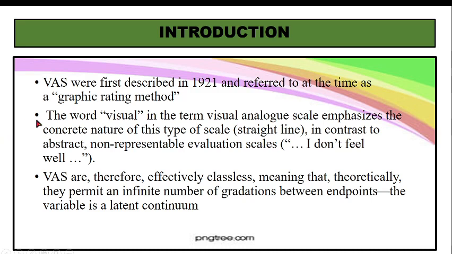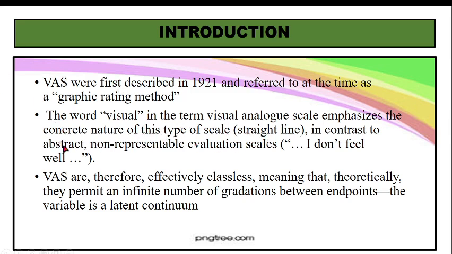The word visual in the term visual analog scale emphasizes the concrete nature of this type of scale, that is a straight line, in contrast to abstract non-representable evaluation scale. Example, I don't feel well. What is the meaning of this sentence? The word visual in the term visual analog scale: visual means something we can see, and what you see is a straight line.